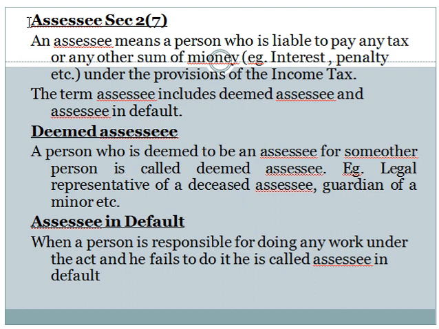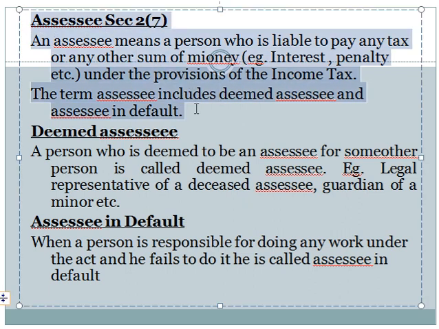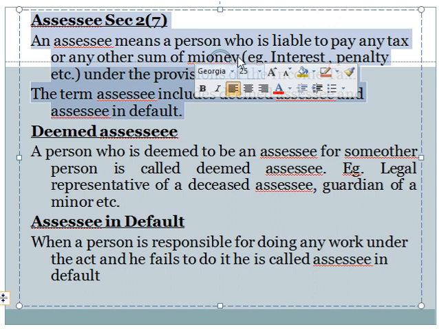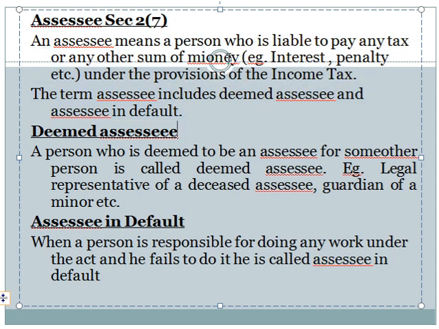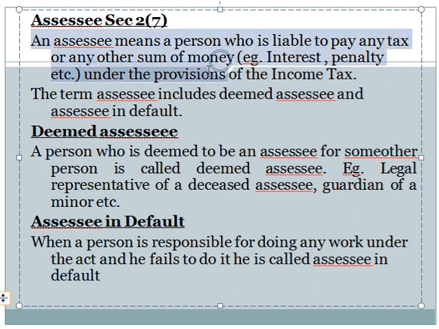The next, assessee, section 2, subsection 7. An assessee means a person who is liable to pay any tax or any other sum of money, for example, interest, penalty, etc., under the provisions of the Act. That is, an assessee means a person who is liable to pay tax. Who is liable to pay tax is an assessee.